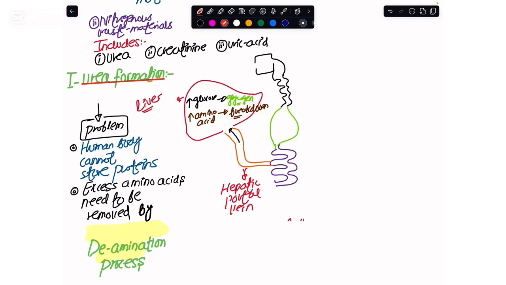So the problem here is that the body cannot store protein, so we are required to remove the excess amino acids. They are removed with the help of this fundamental process happening in the liver of our body, which we call the deamination process, and this is frequently asked in your exam.